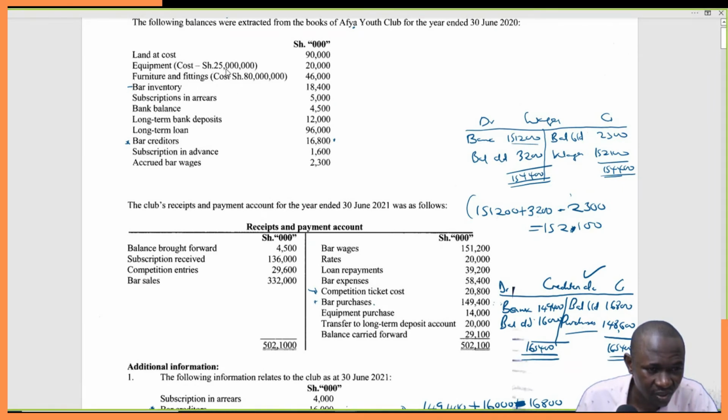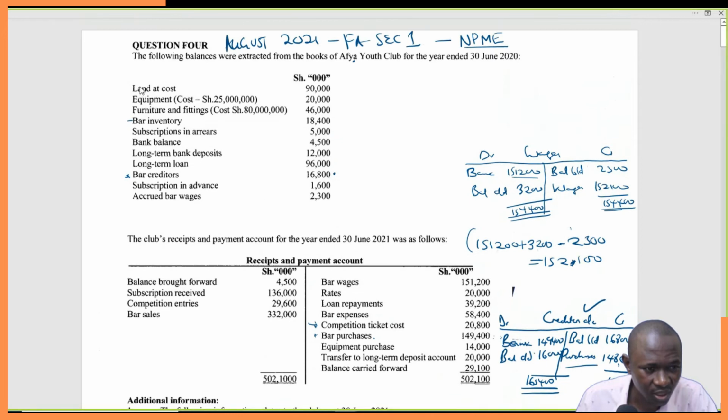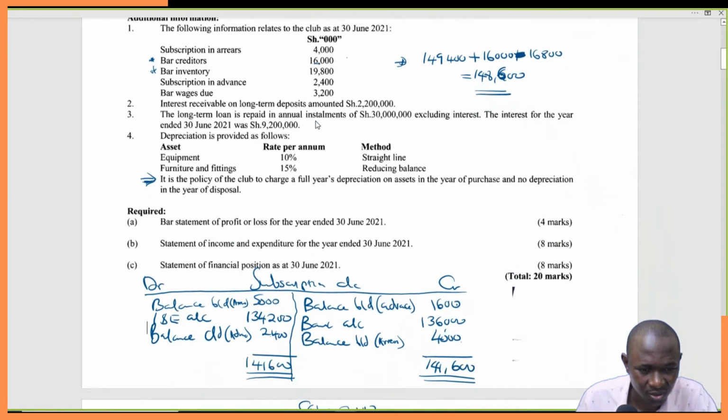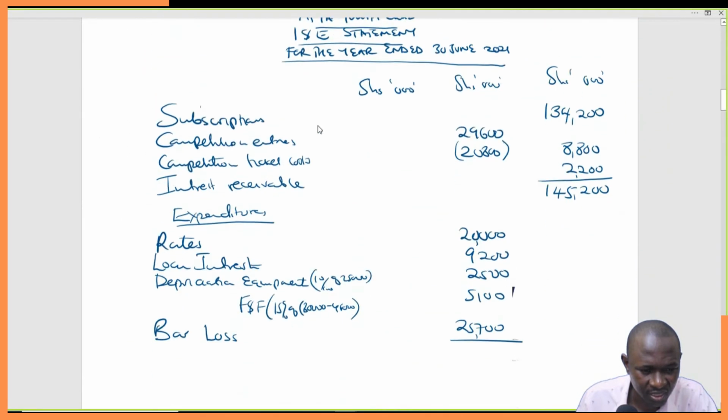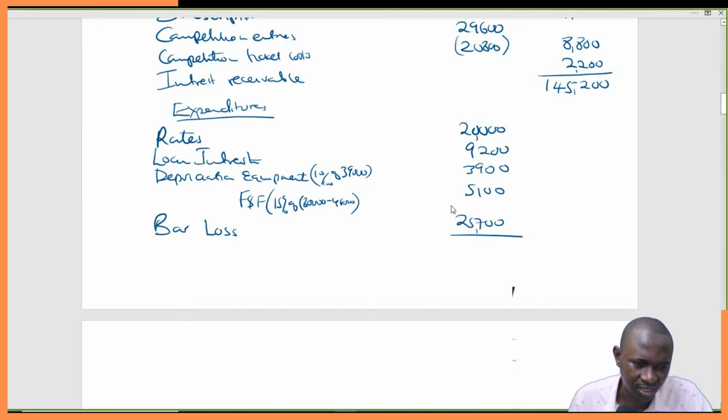So equipment 25,000 plus 14,000 gives us 39,000. So this figure here is supposed to be 39,000. We might have gotten this wrong, so let's correct that before we move on. 10% of 39,000 will give us 3,900.